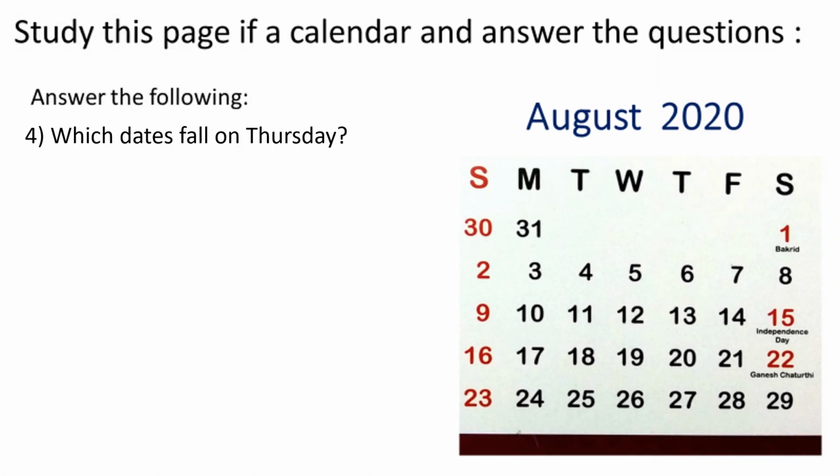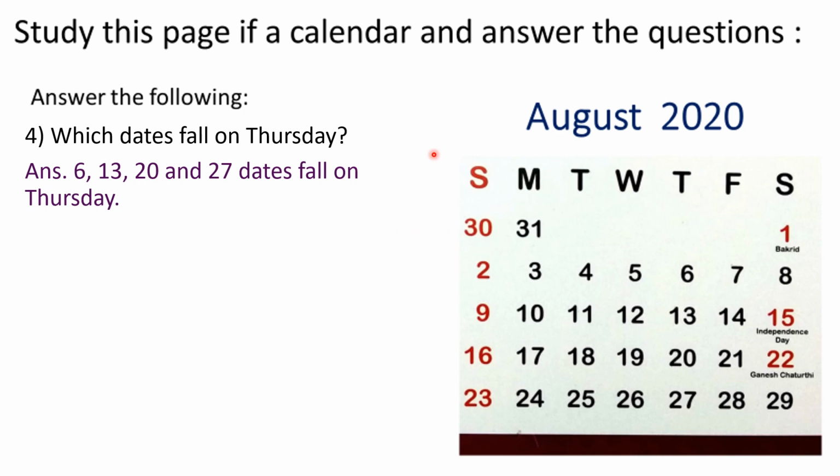Which dates fall on Thursday? So we have to write dates which falls on Thursday. So here is the Thursday. So we will see it is 6th, 13th, 20th and 27th. So we will write the answer. 6, 13, 20 and 27 dates fall on Thursday.